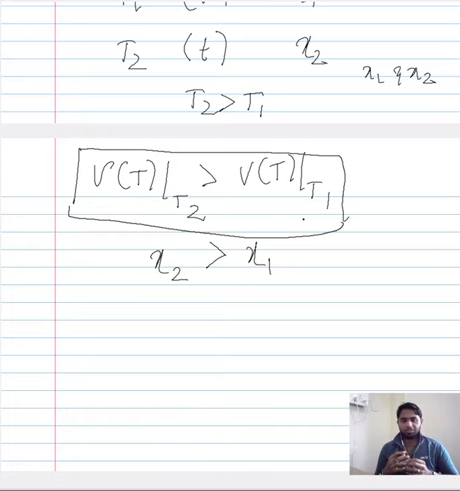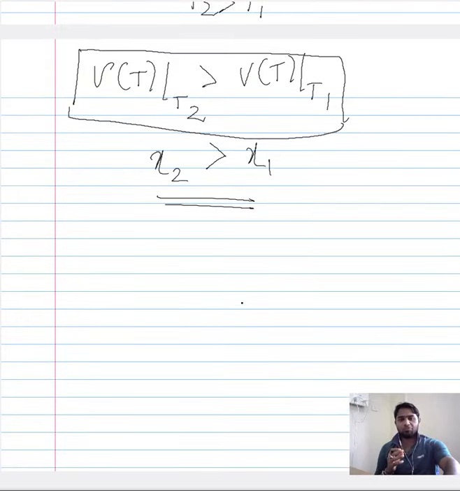So for a given time t, the distance covered by the dislocation at T2 will be greater than the distance covered at T1. So just by increasing the temperature for a given time, the distance covered by the dislocation is higher.